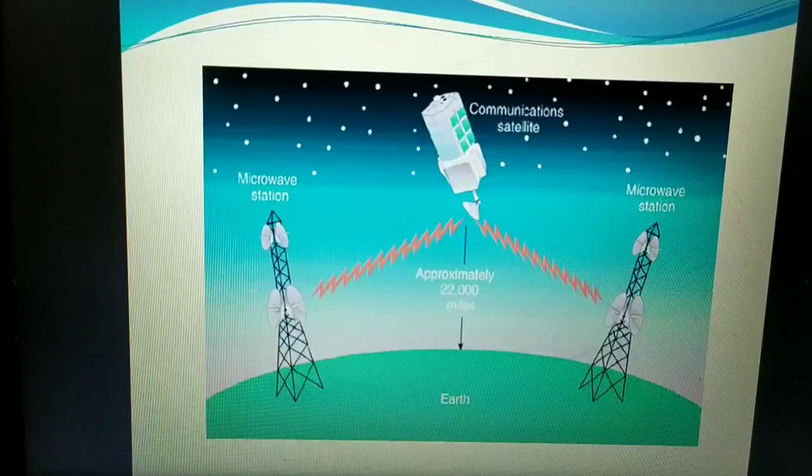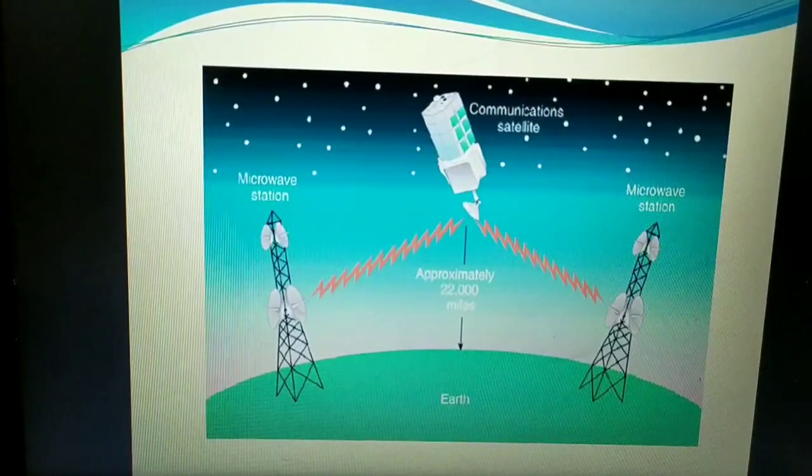Okay, then from that satellite we are receiving those signals to the high gain microwave antennas. Again, from the high gain microwave antennas, it will next send the signals through radio waves, or we may receive the signals as radio waves or even direct microwave waves.